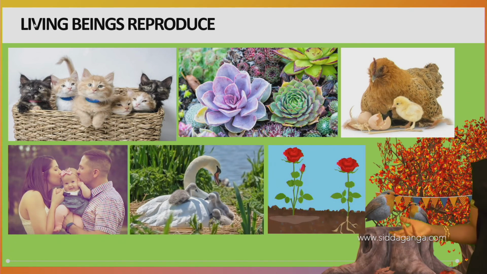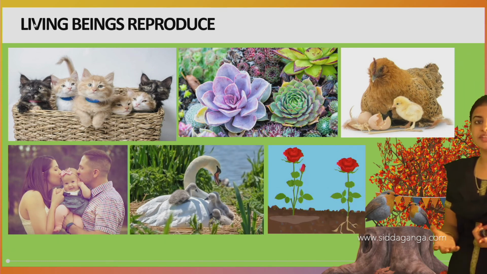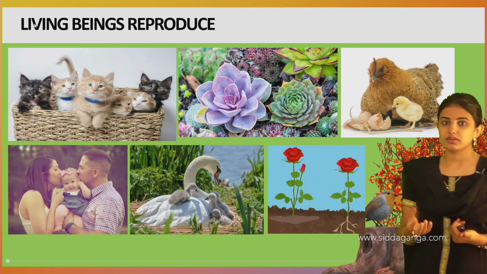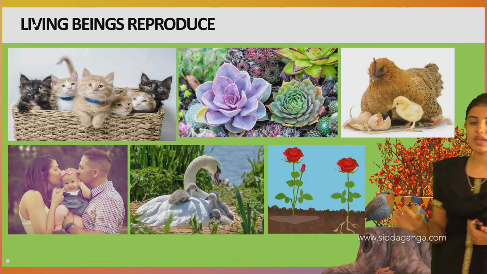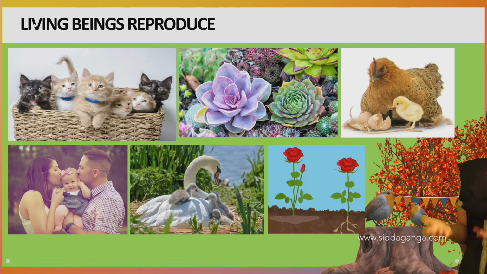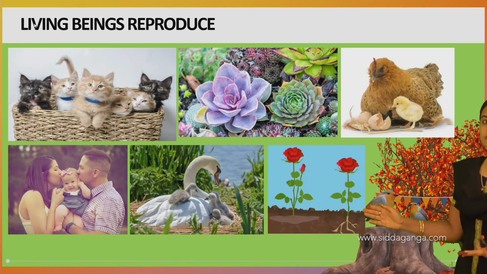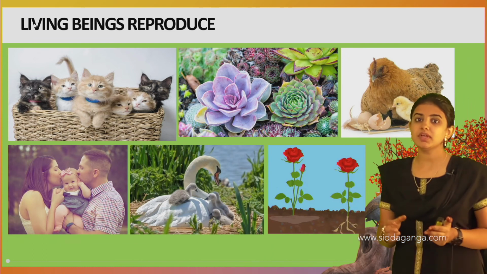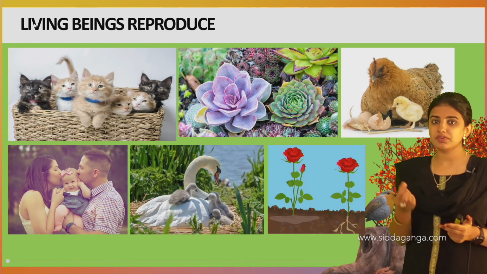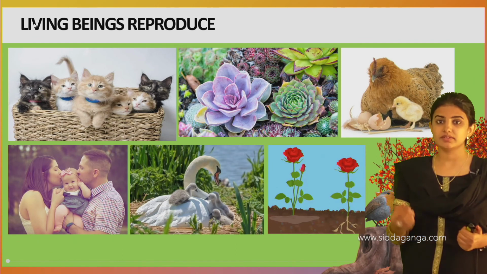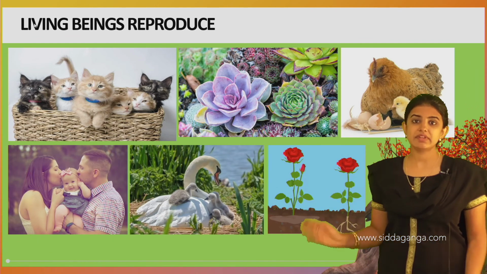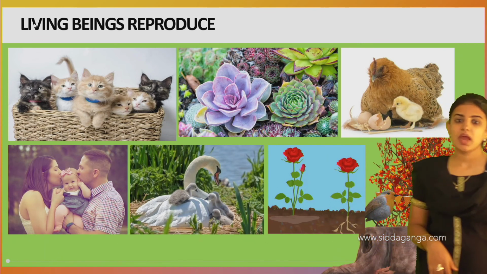And flowers also, and even the hen lays eggs, and after hatching, the egg will open and a chick will be produced, and this is how we can say that all living organisms reproduce. In the same way, plants also reproduce. For example, in the form of a seed, it will fall on the ground and later grow into a new plant. Thereby we can say that even plants reproduce.